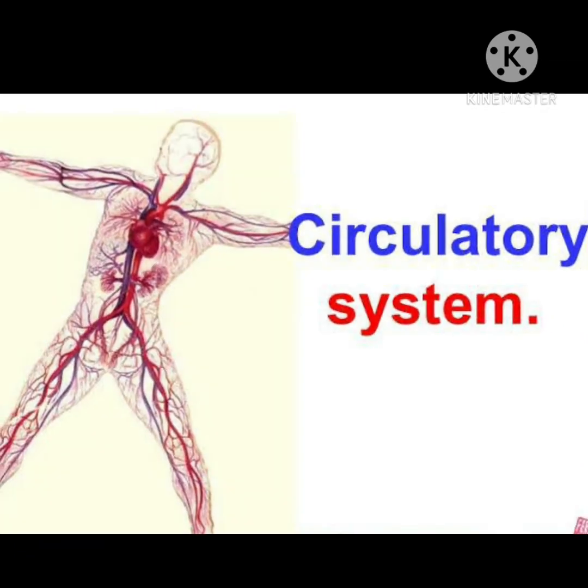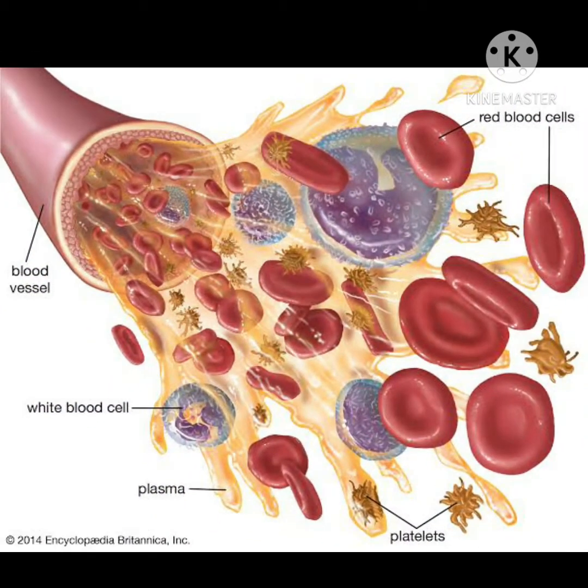The circulatory system is responsible for the transportation of digested food, gases and waste materials. It consists of blood, blood vessels, blood capillaries and heart. Blood consists of red blood cells, white blood cells and platelets. All these cells float in the liquid matrix of the blood called plasma. Blood flows through blood vessels. An adult man contains approximately 5 liters of blood in the body.